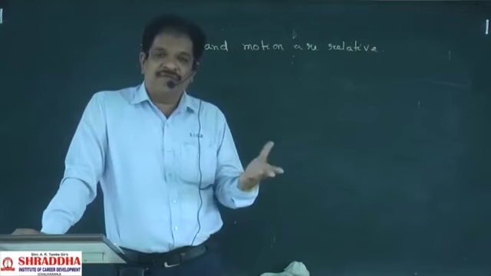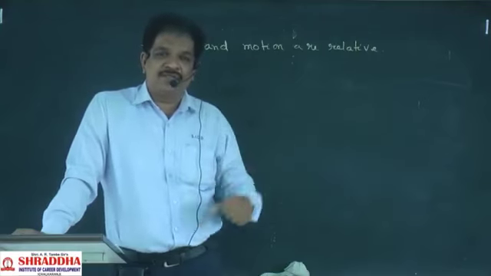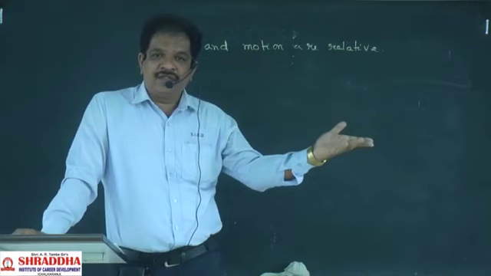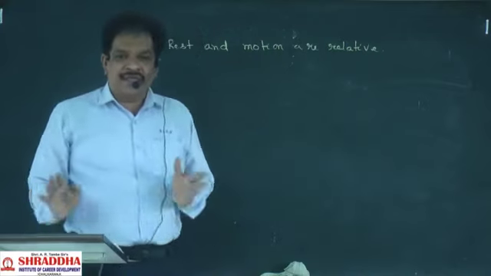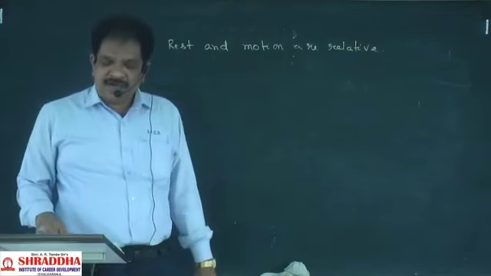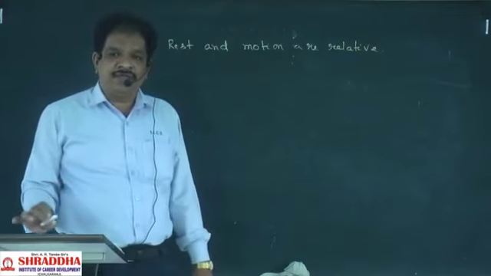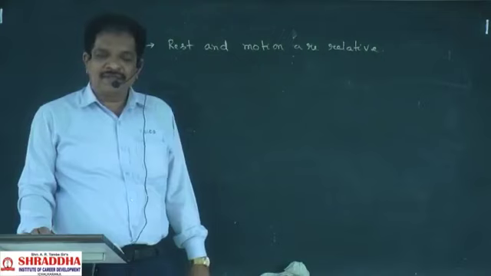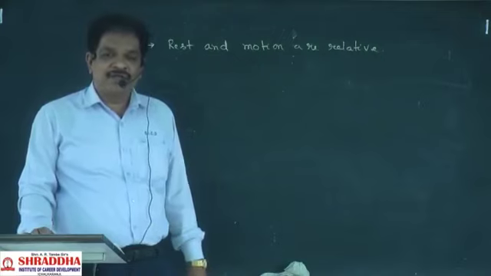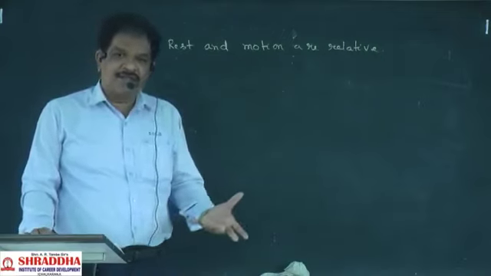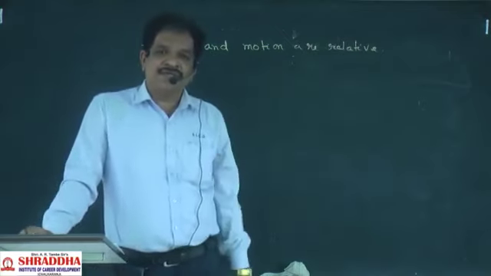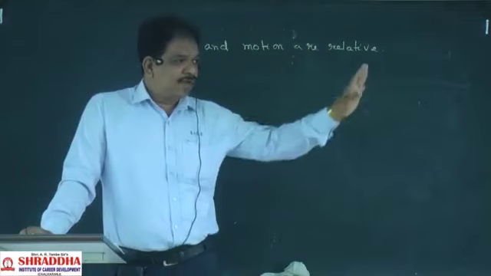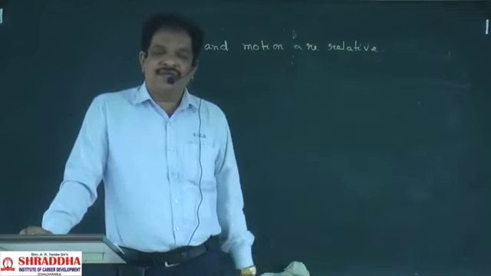From that we can feel that the body is in motion, or we can feel that the body is in the state of rest. But actually, exactly, we can't say a body is in the state of rest or in the state of motion. Why is it? Why are we saying one bus is in the state of motion, one body is in the state of rest?